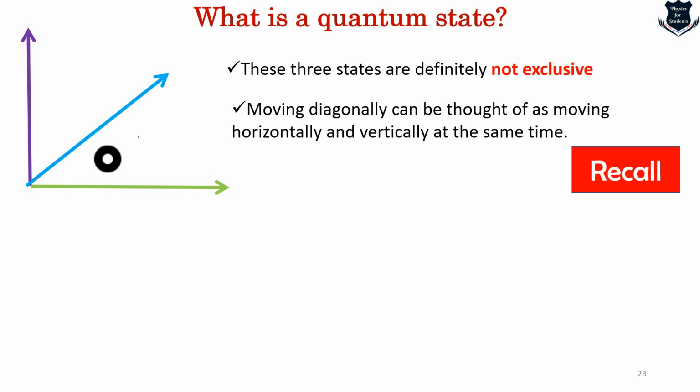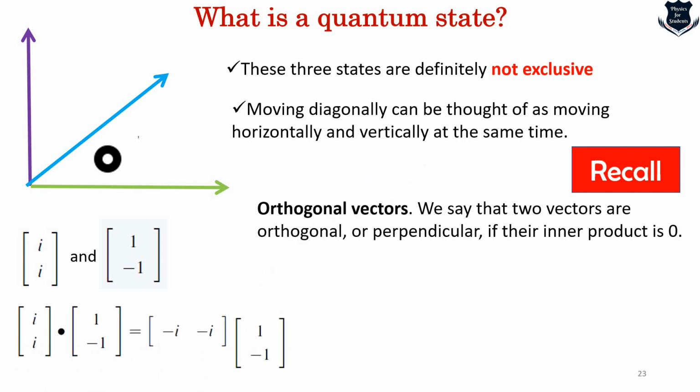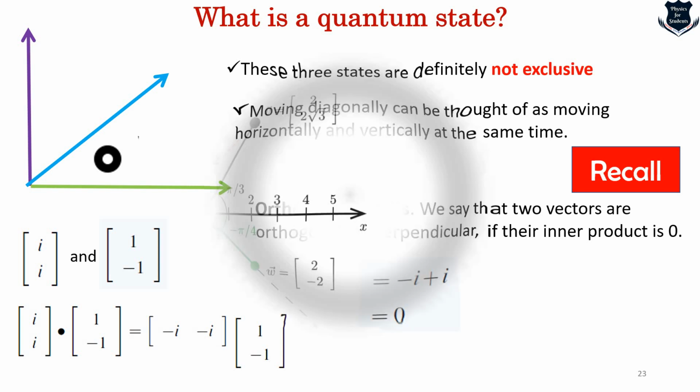Now I would like you to recall one of the very basic properties of vectors: orthogonality. We say that two vectors are orthogonal when they are perpendicular, that is, if their inner product is 0. Let me cite a quick example. If I take this and this and take the inner product, it gives the value 0. That means these two vectors are orthogonal.